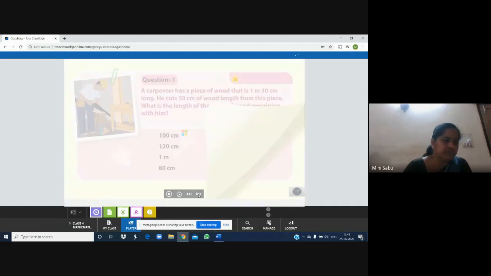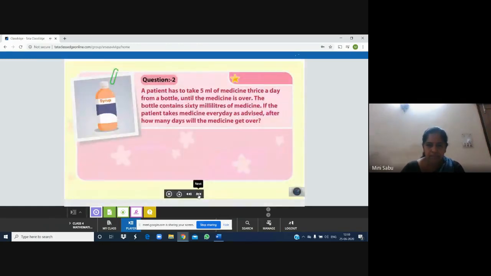A patient has to take 5 milliliters of medicine thrice a day from a bottle until the medicine is over. The bottle contains 60 milliliters of medicine. If the patient takes medicine every day as advised, after how many days will the medicine get over? Now students, I know that there may not be any child who has never taken a cough syrup or any medicine. Okay, and usually when we go to the hospital, doctor says 3 times medicine you have to take.